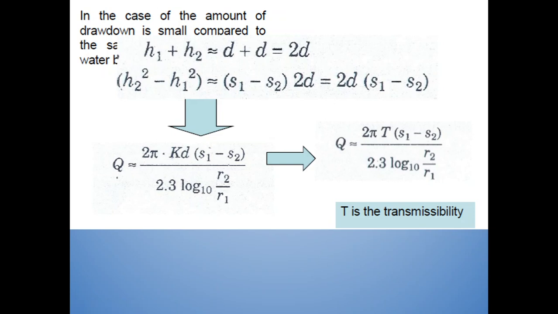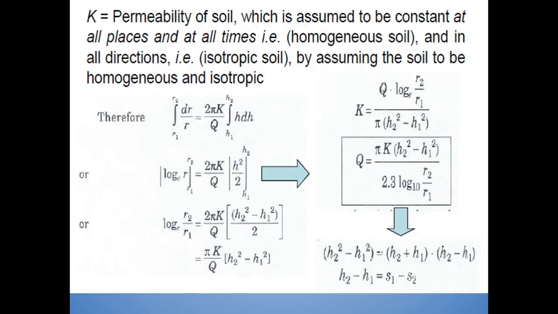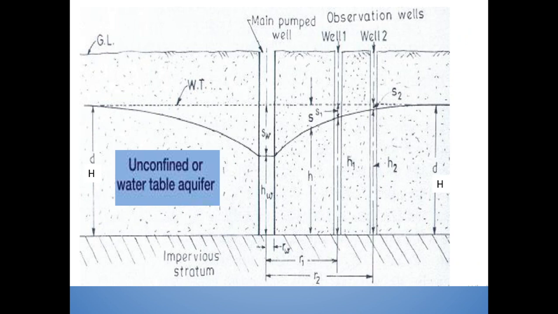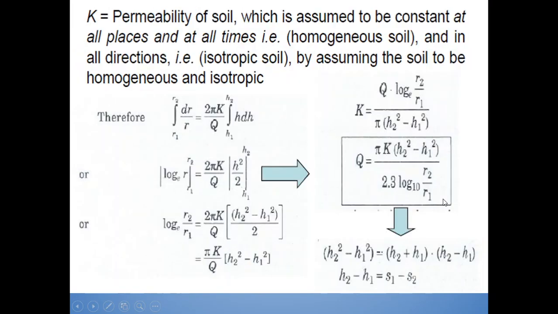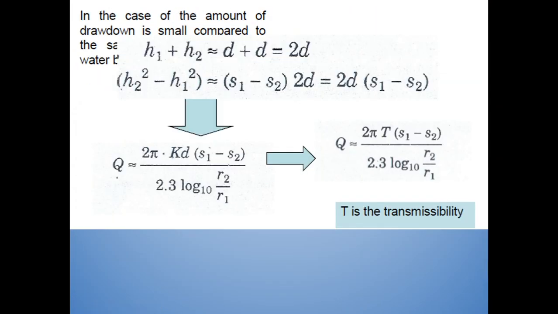So here h1 plus h2 we can consider as equal to 2d. This h1 and h2 do not have so much difference, so that height can be considered as d. So h1 plus h2 can be considered as twice d, and h2 square minus h1 square can be written as s1 minus s2 into 2 times d, which is equal to 2d into s1 minus s2.